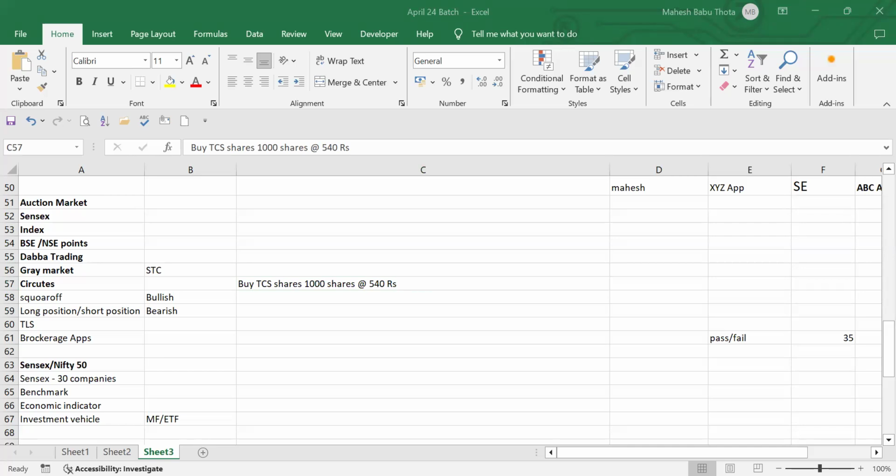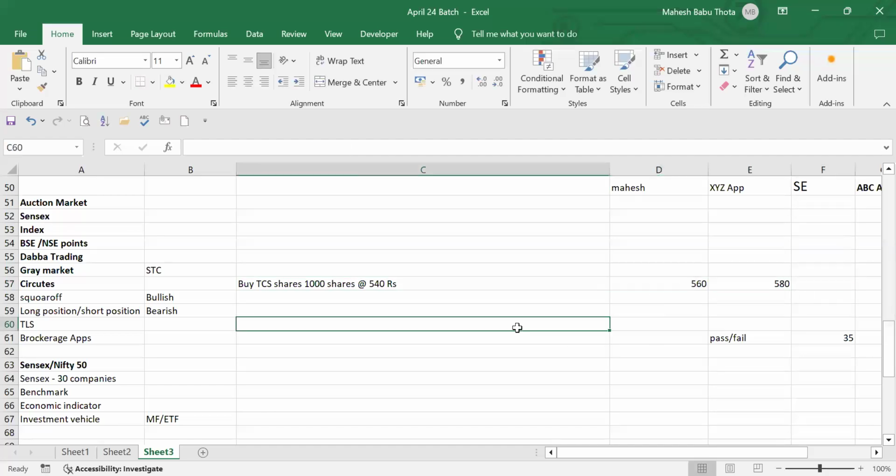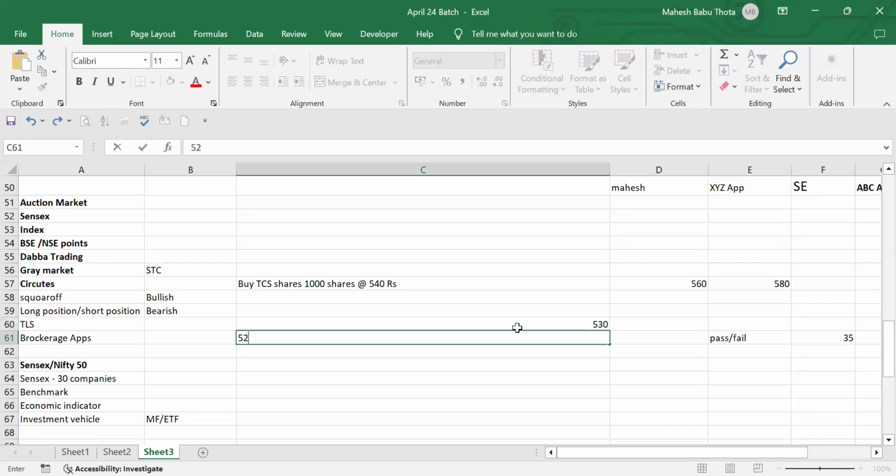And what is meant by a short position? Short position means going for a short period. Normally, it's going for the selling of securities, when we expect that prices will go down. Let's assume the same example. We bought 1,000 shares at 540 rupees each, and we are expecting prices will go up to 560 or 580. But it started falling. The prices are going down to 530, 520. Then what do you do?